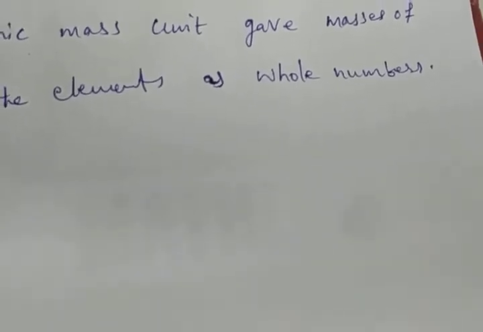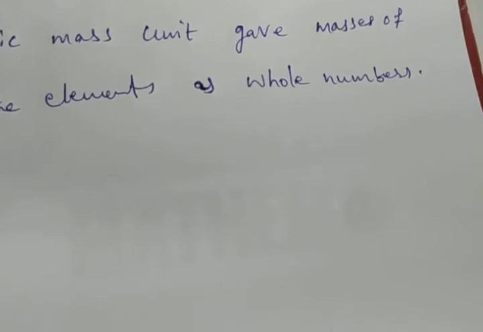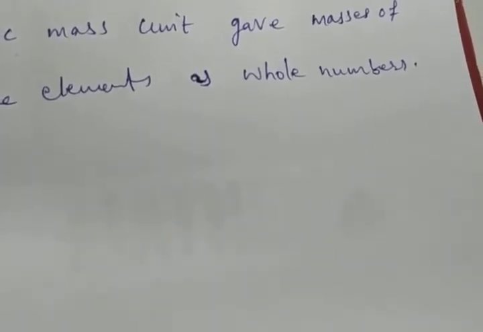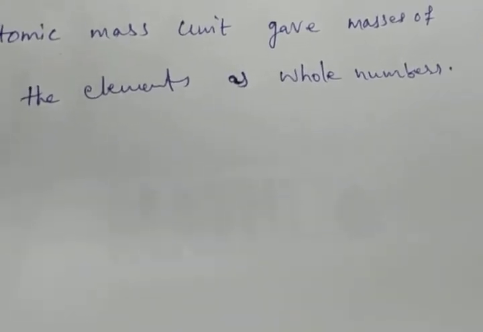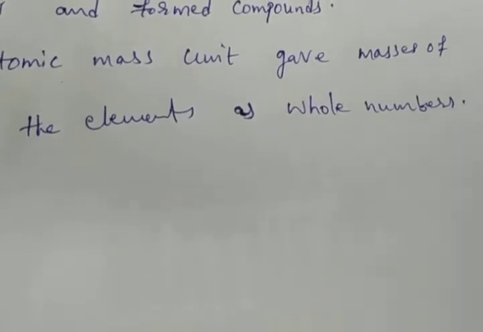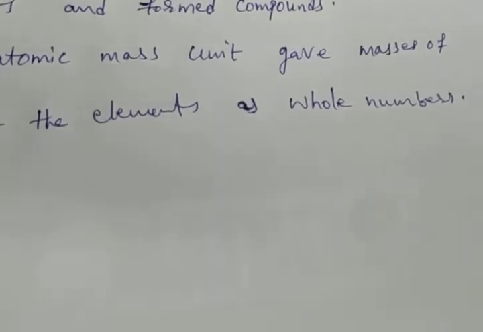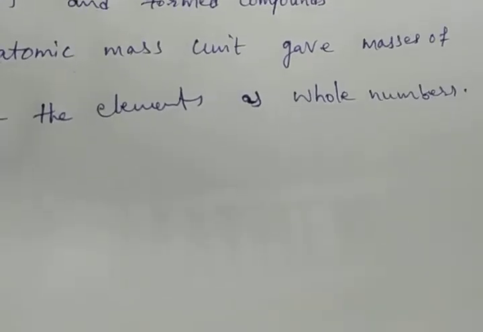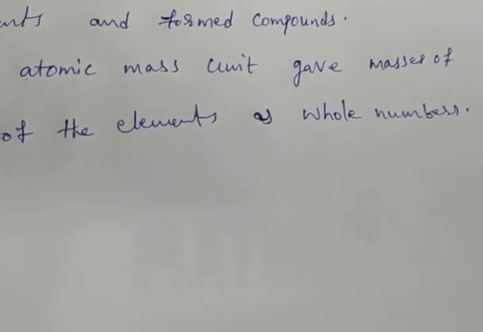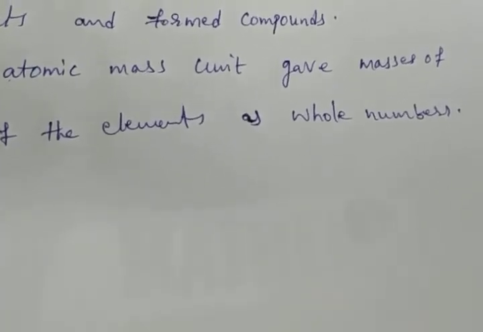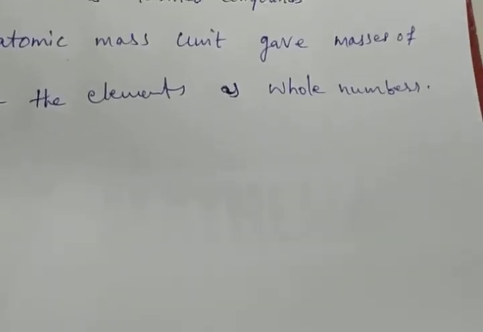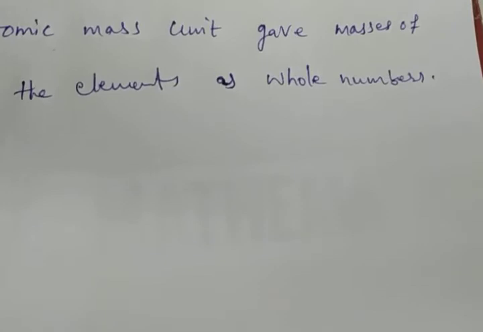The carbon-12 isotope was chosen as the standard reference for measuring the atomic masses of the remaining elements. Just as for whole numbers the standard reference is 0, from which we calculate the number system, in the same way here, after 1961, the carbon-12 isotope was chosen as the standard reference.